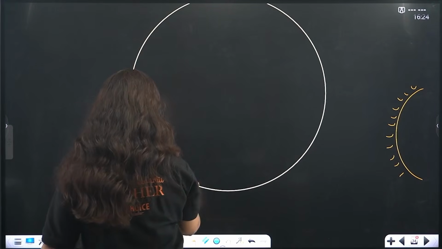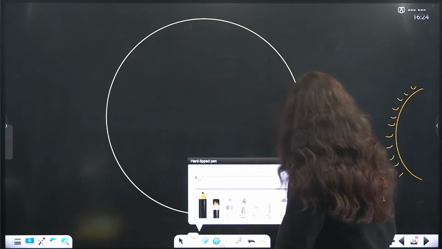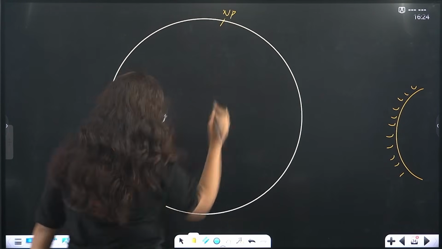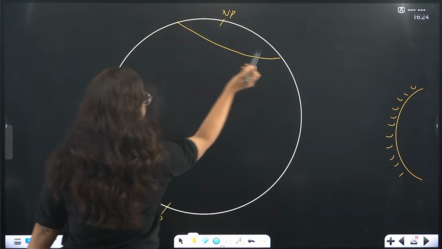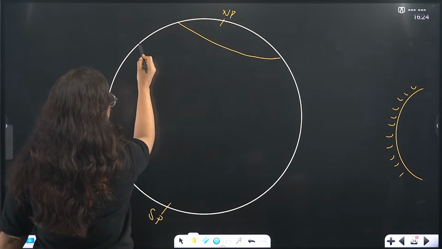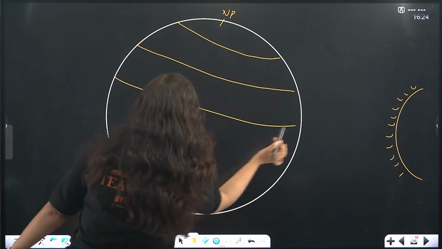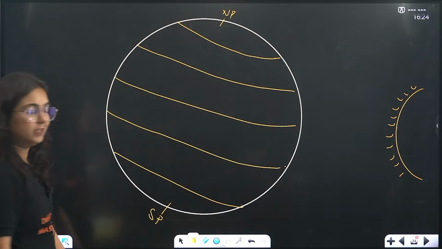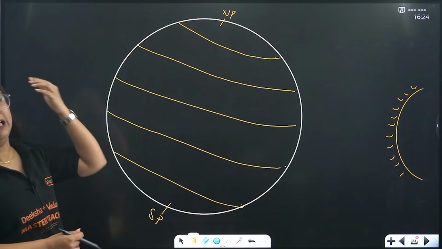It will rather be like this. How, beta? This is North Pole. This is South Pole. This is Arctic Circle. This is Tropic of Cancer. This is Equator. This is Tropic of Capricorn. And this is your Antarctic Circle. Does it look like this when it is tilted 23.5 degrees towards the sun?